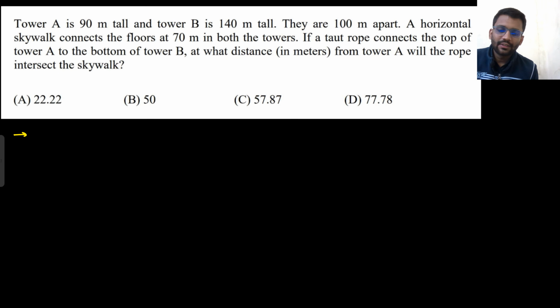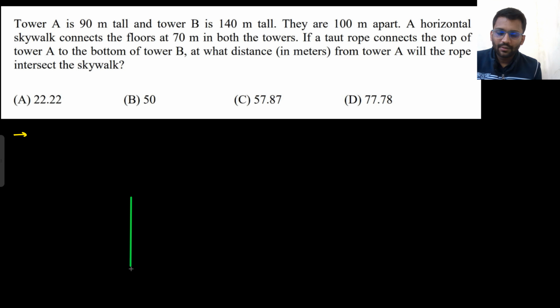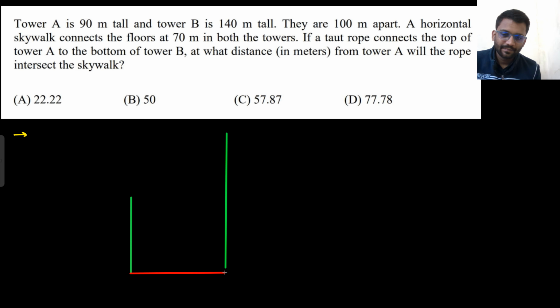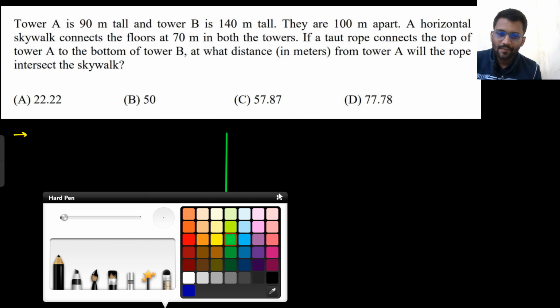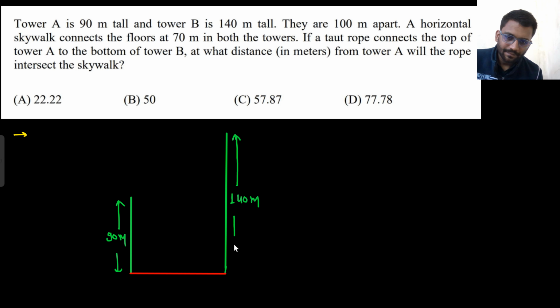So there are 2 towers, tower A and tower B. One is 90 meter tall, one is 140 meter tall, and they are 100 meter apart.